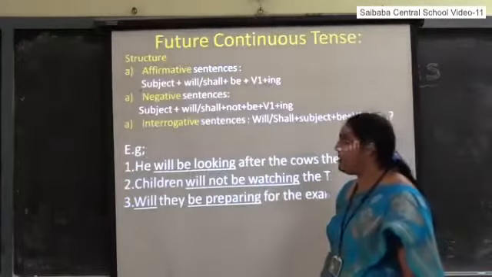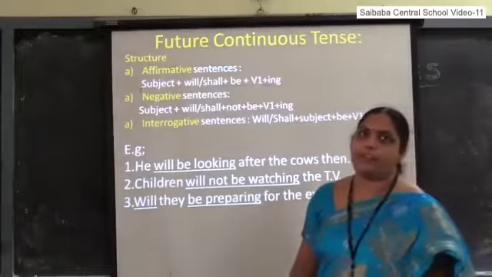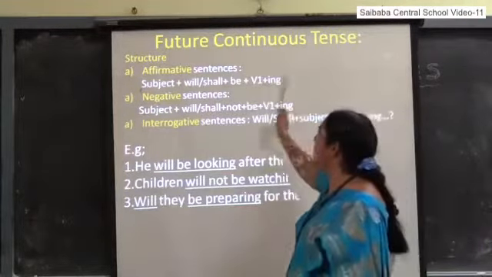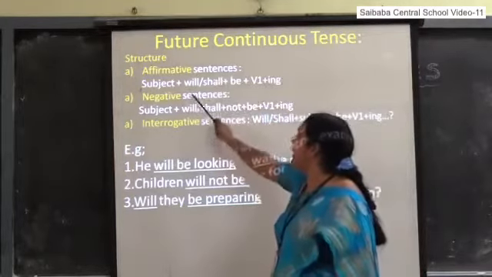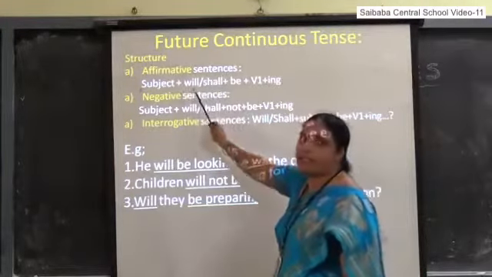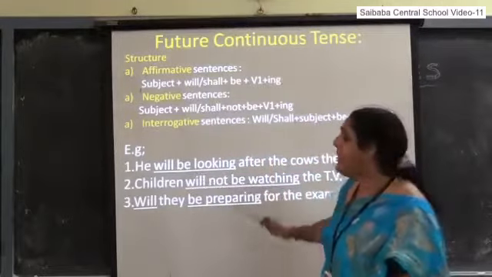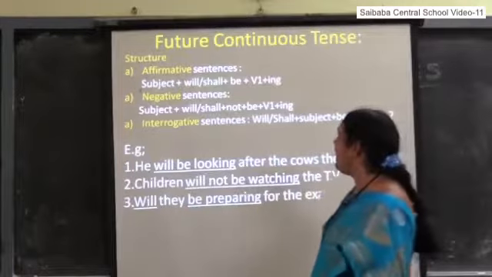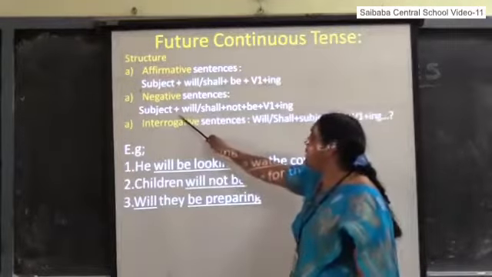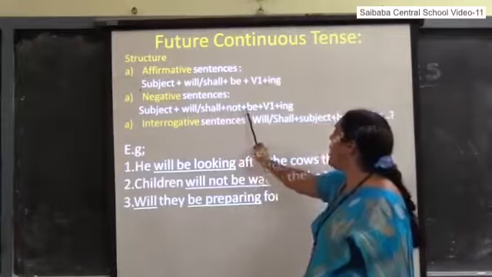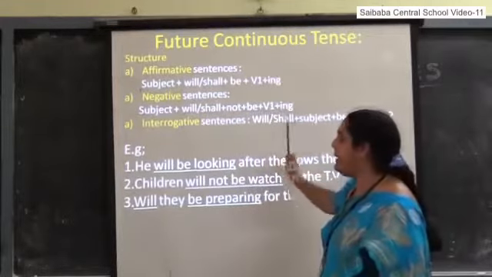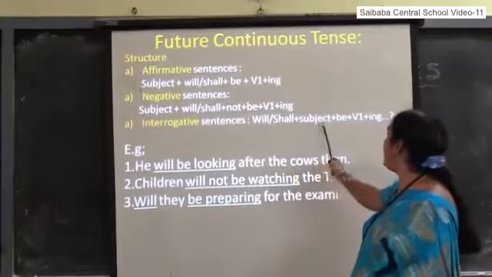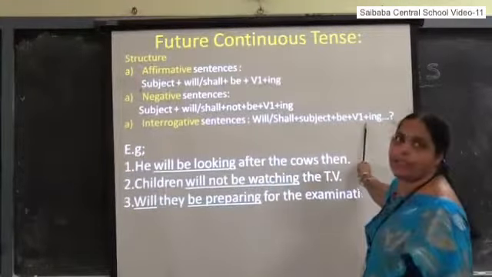Future continuous tense, the third form of future tense. A subtense of future tense is future continuous tense. Let us see the structure. Affirmative sentence: subject plus will or shall plus be plus V1 plus ing form. Negative: subject plus will or shall plus not plus be plus V1 plus ing form. Interrogative: will or shall plus subject plus be plus V1 plus ing form.